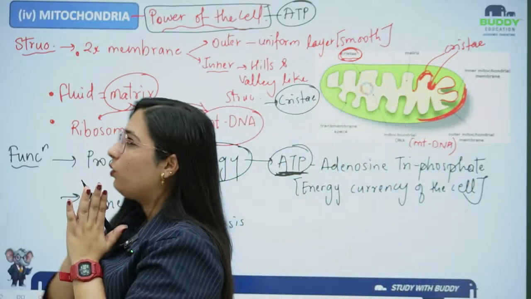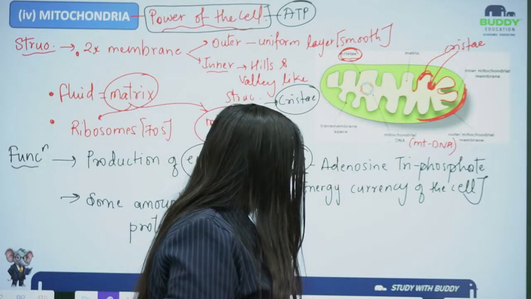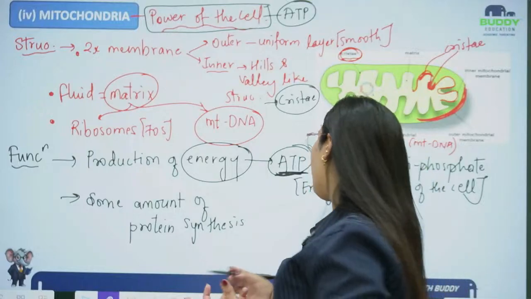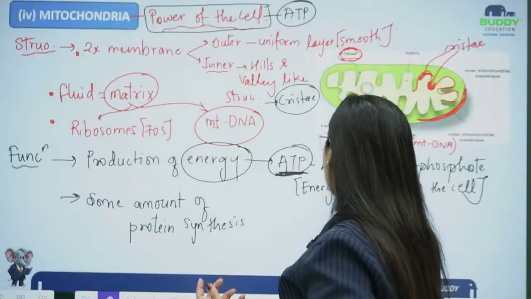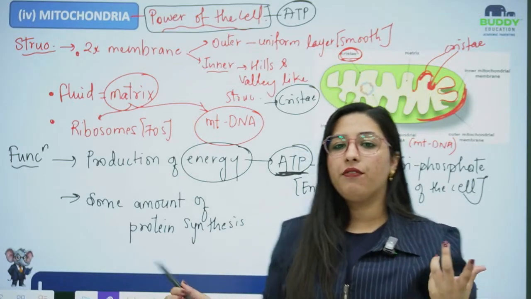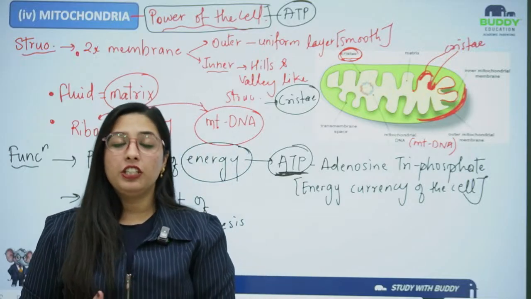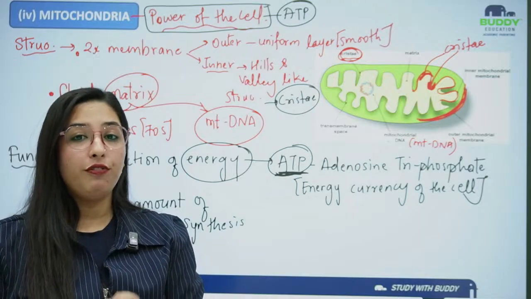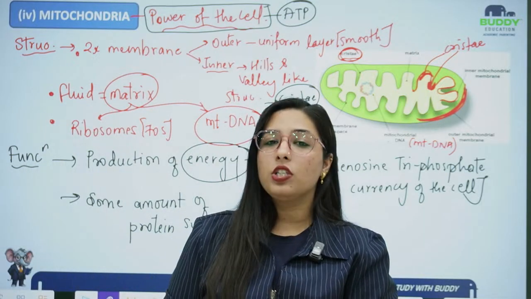Now this is enough for today, and for the rest of the organelles I'll see you in the next class, because we are running short of time and we have to quickly wrap up. The plastids and everything will be covered in the next class, and I hope in the next class we'll be able to finish the chapter. In the upcoming class we'll finish this chapter and we'll be moving forward with the next chapter of this first term.